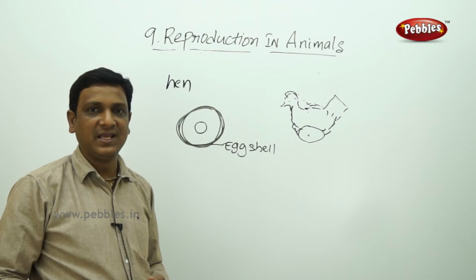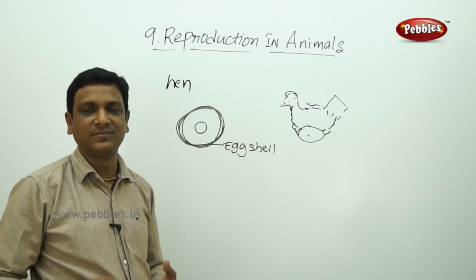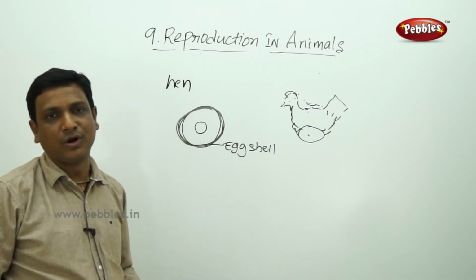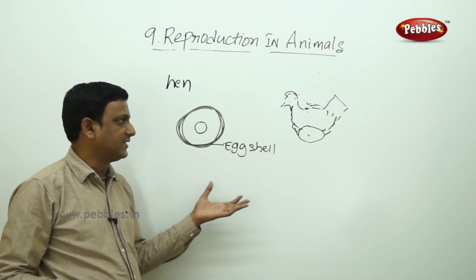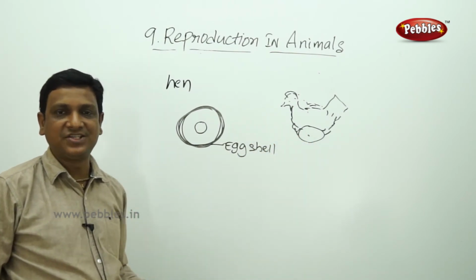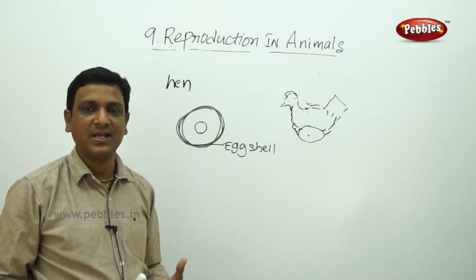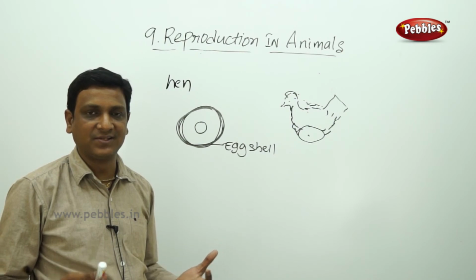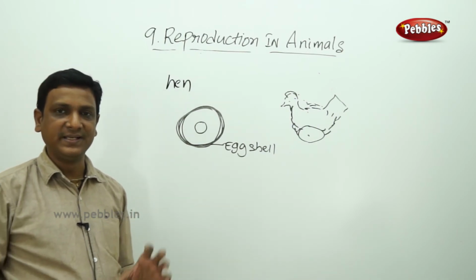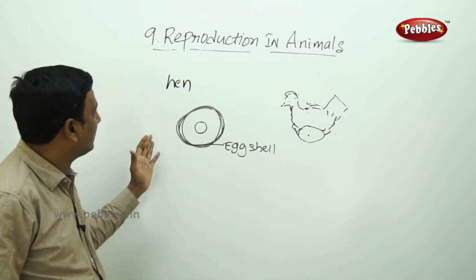In the same way, in certain water animals, they get the temperature from some other place. But some eggs need temperature, some do not. In certain cases, certain animals incubate, they sit on the eggs and hatch them. In some cases, by the environmental temperatures, by the environmental factors, the eggs are incubated and the young ones come out of the eggs. So in this way, the birth of the animal takes place.